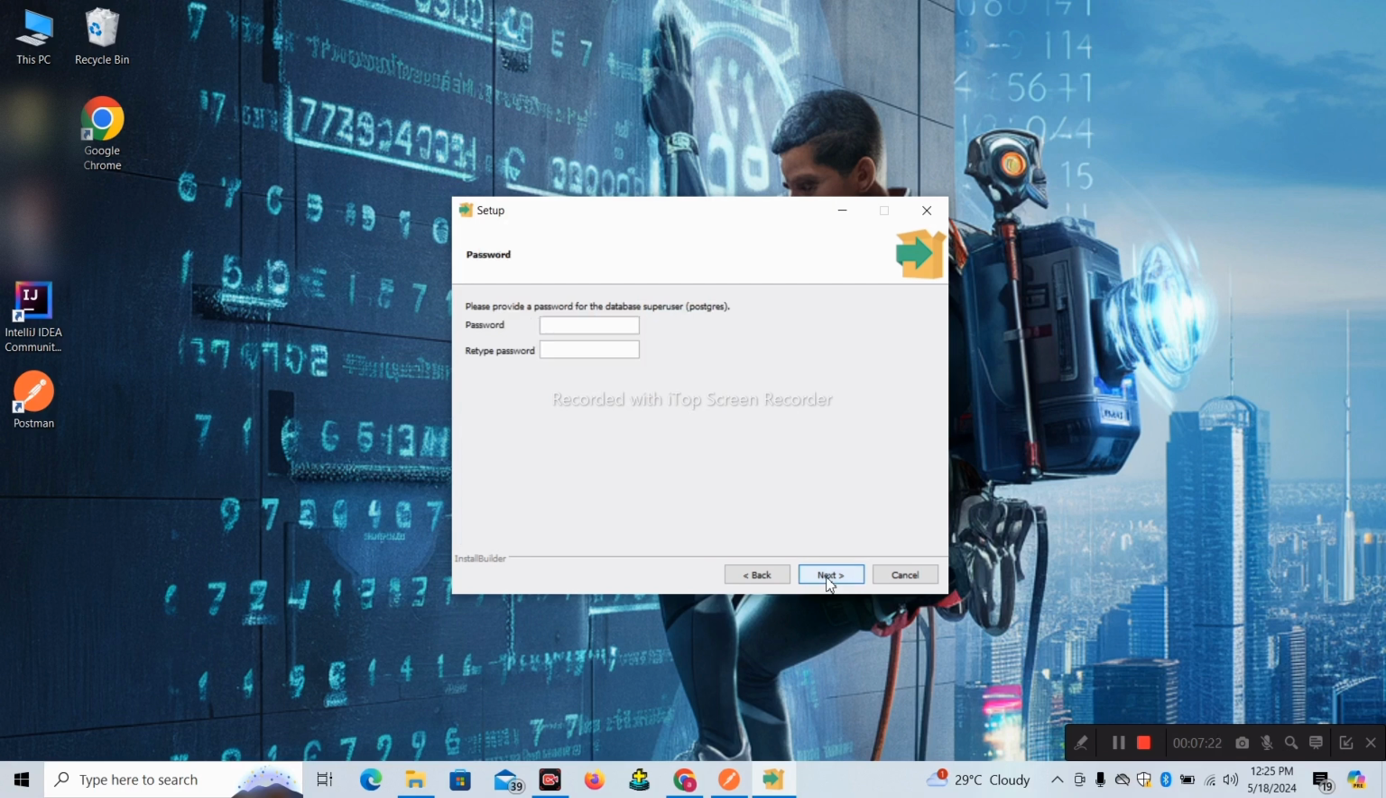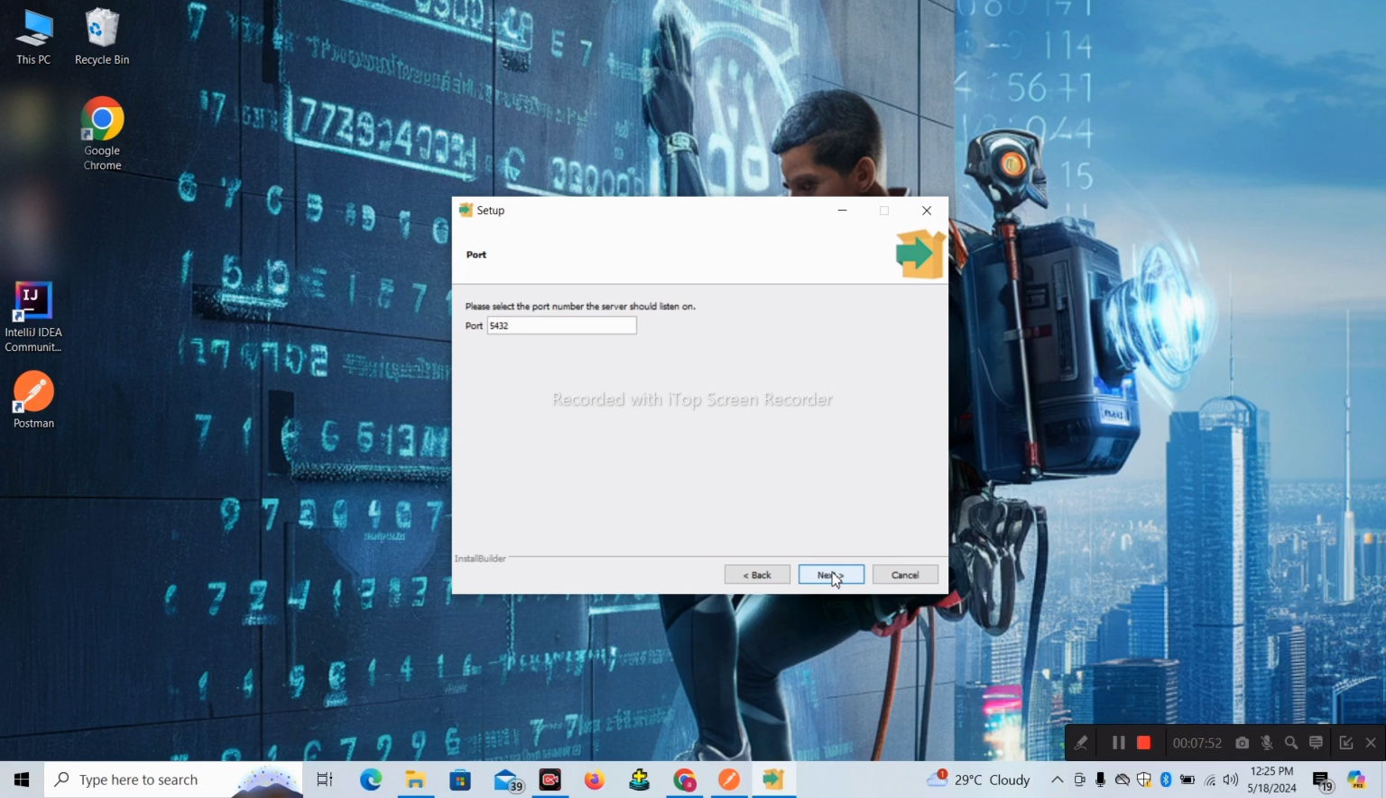Next. Here it's the password. When you are logging into the PgAdmin server, you should provide a password, then only it will open for the server. For that reason, keep this in your mind so that you don't forget your password. So I'll provide something. You should keep this in mind that you should not forget this.